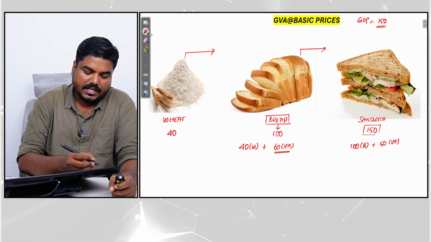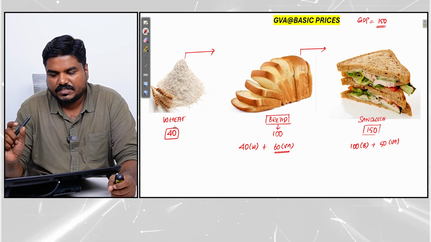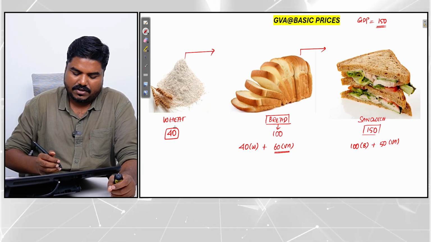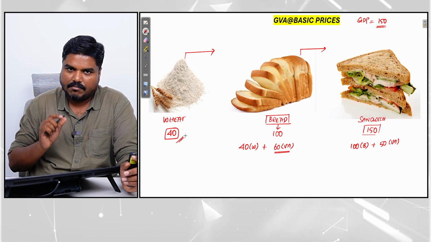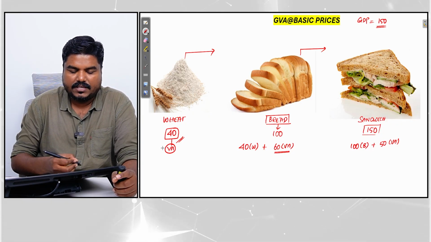When it comes to wheat, I am assuming that this entire wheat is produced by the farmer. From scratch till the wheat grains, the farmer has added all the value. So it is completely 40. 40 is the complete value addition. It is the complete value addition made by the farmer.